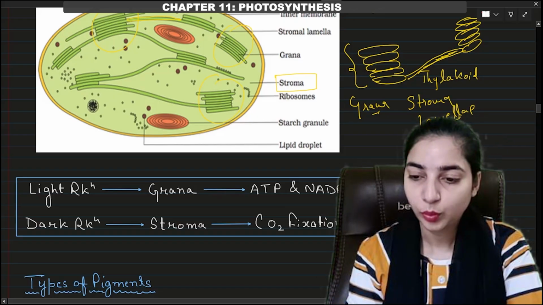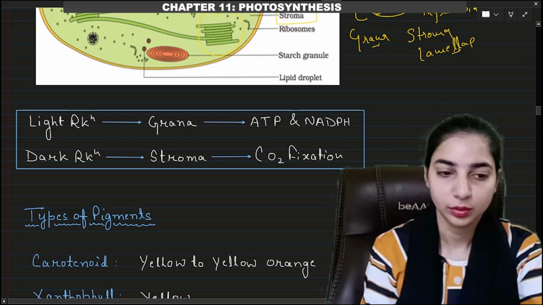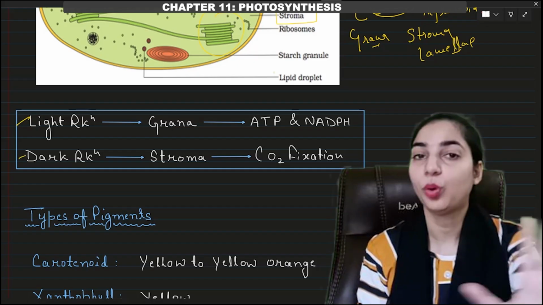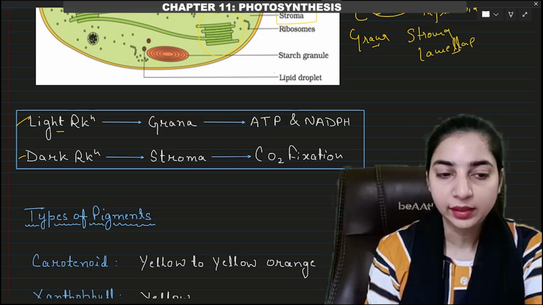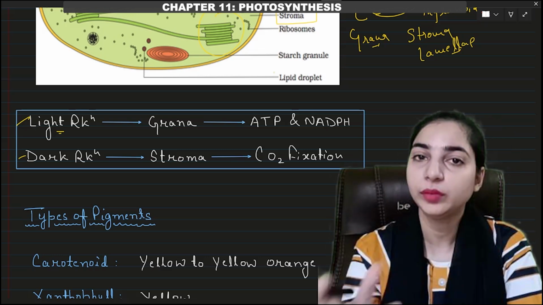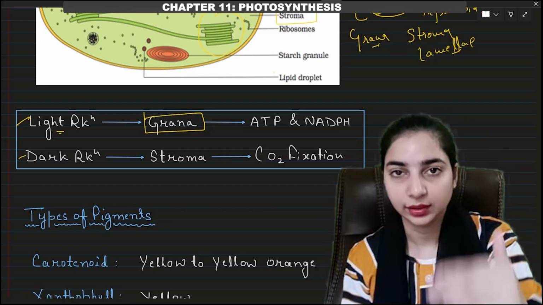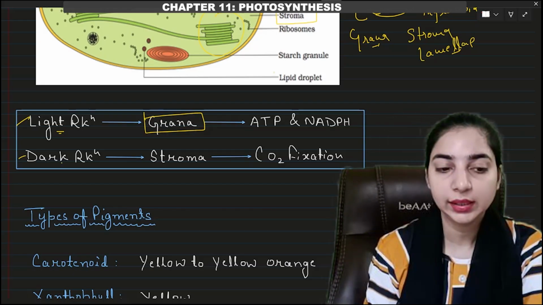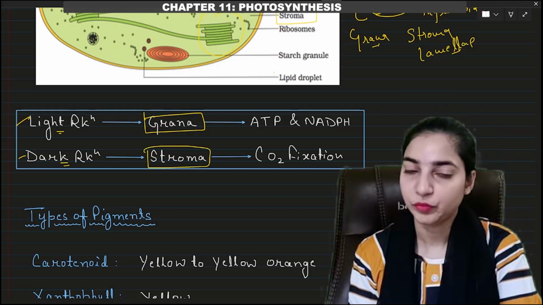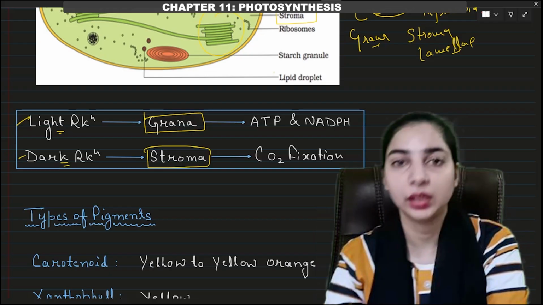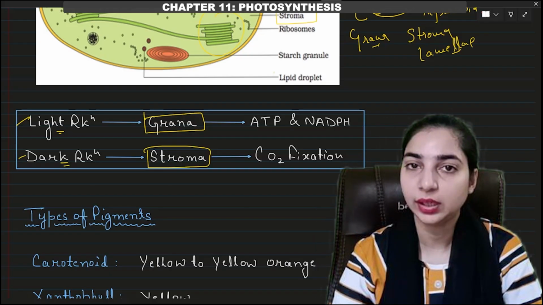Now, in photosynthesis, two types of reactions take place: light reaction and dark reaction. These are the most important part of this chapter. So light reaction is associated with which part of the chloroplast? Grana. The light reaction takes place in the grana, that means the stacks of the thylakoid, and the dark reaction takes place in the matrix of the chloroplast, that is the stroma. So you have to remember: light reaction takes place in the grana and the dark reaction takes place in the stroma.